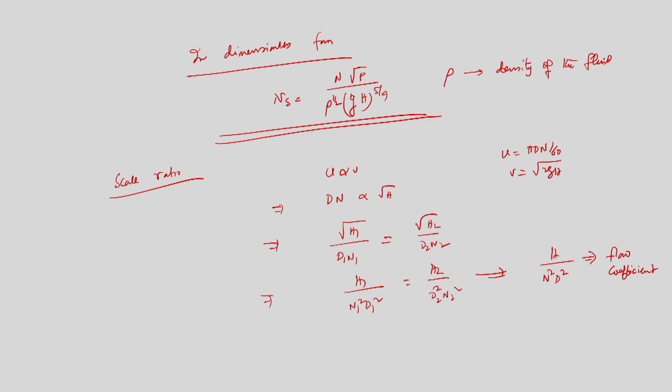Similarly, Q by N D cube is equal to the flow coefficient, and P by N cube D power 5 is equal to the power coefficient. These three dimensionless terms we obtained using the Buckingham pi theorem when we did this analysis in the context of pump operation.